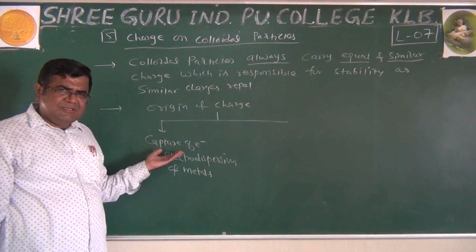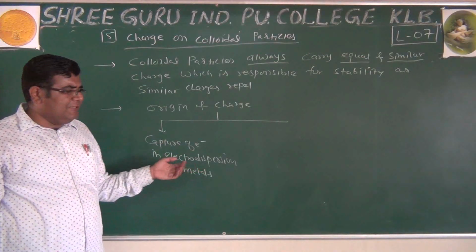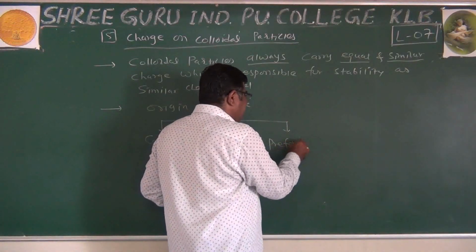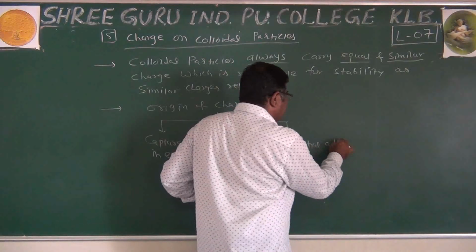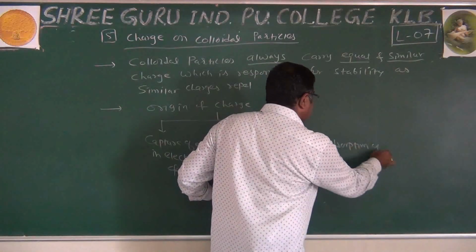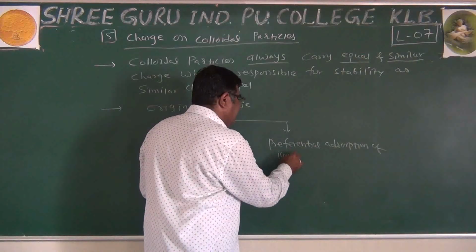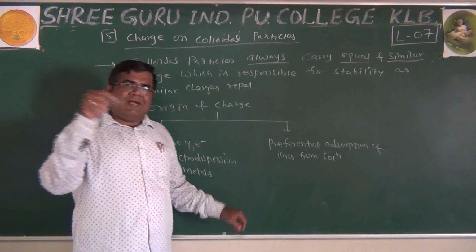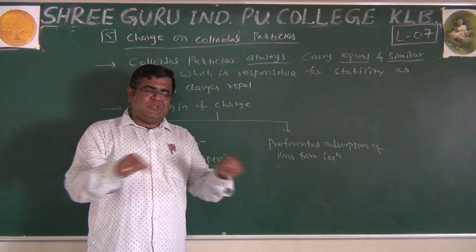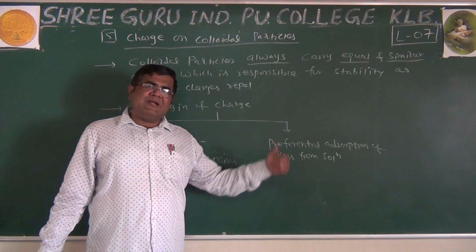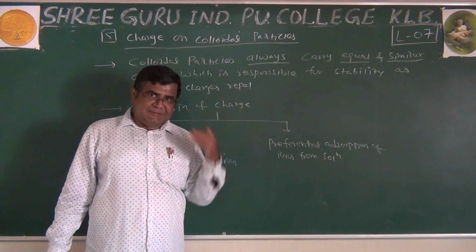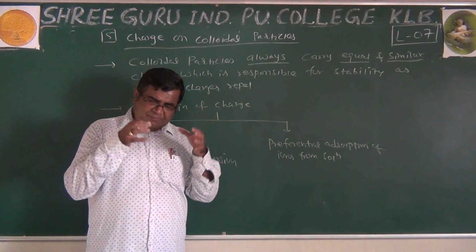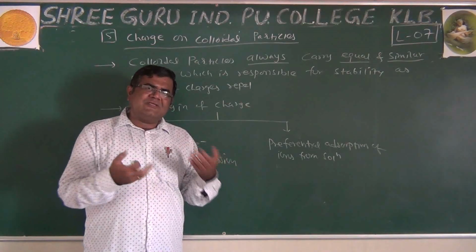If an electron is captured, the colloidal particle is negatively charged. Or it is due to preferential adsorption of ions from solution. When we add electrolyte, it provides two ions, positive and negative. The dispersed phase particle picks up one ion, preferential adsorption, and another remains in solution. So that ion will be present on the colloidal particle and it gives the charge.